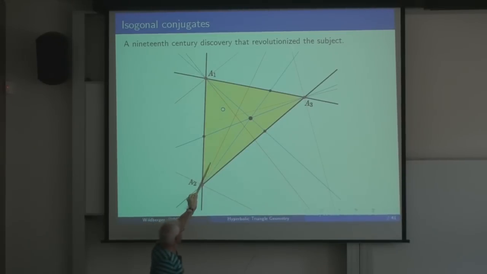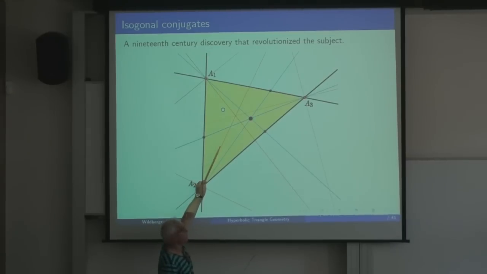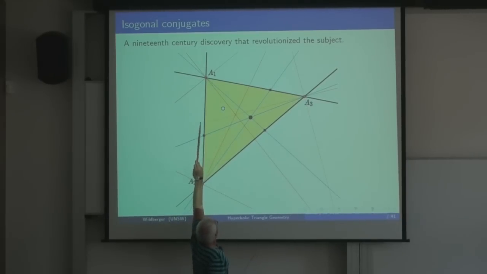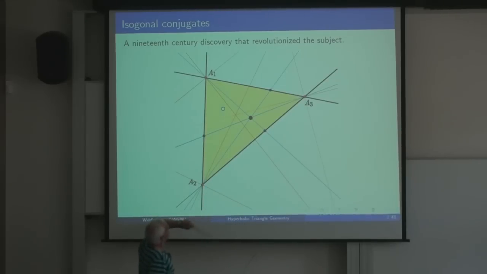Well, these brownish lines that I've got here are the bylines, the angle bisectors that are used for the incenters. So they're meeting in an incenter there, but we don't care about the incenter. We just care about these lines. I call them bylines. Now what we do is we join, say, this black point to the three vertices, giving us three Cevian lines. And we reflect each Cevian line in the corresponding angle bisector. So we reflect this line in this line to get this line. Similarly, we reflect this line in this line to get this line. And we reflect this line in this line to get this line.